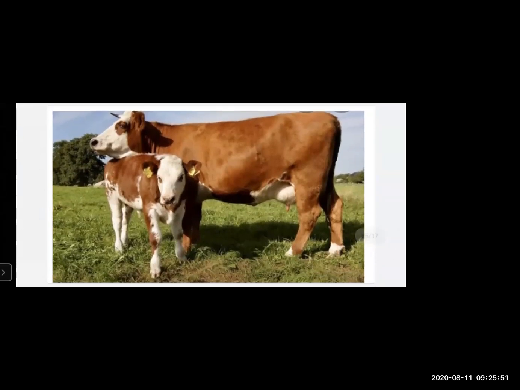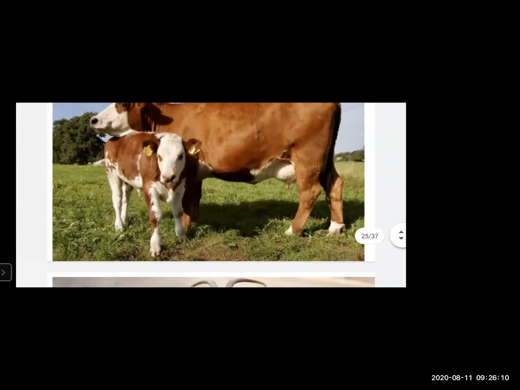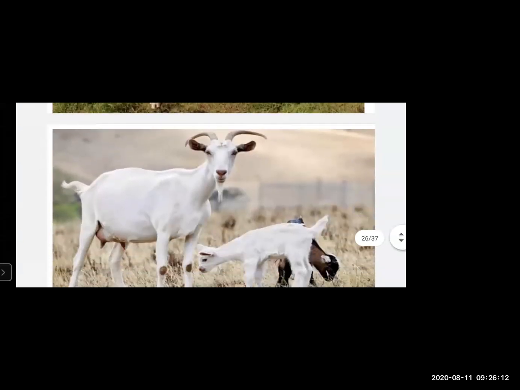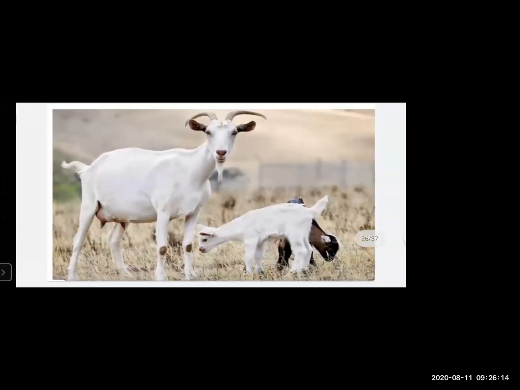Now animals which give birth directly to their young ones, okay, they do not lay eggs, they directly give birth to the young ones. They are known as viviparous animals. So examples of viviparous animals are cow, here you can see a cow, a goat, and many more examples like an elephant, a cat.